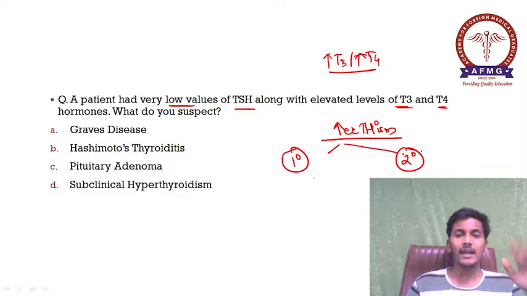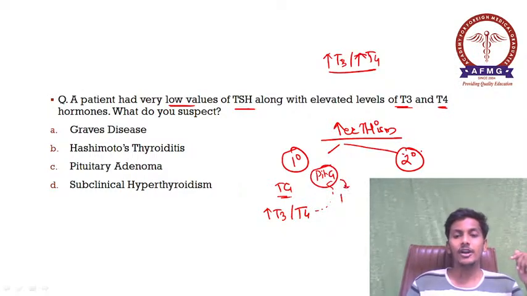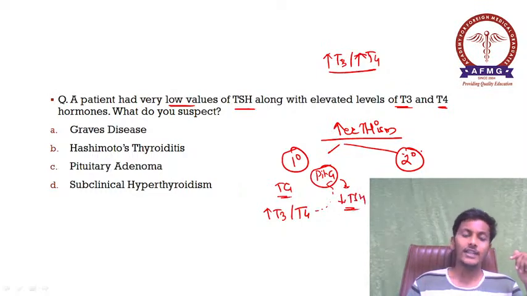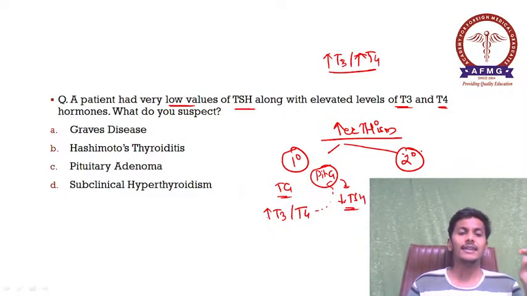So what does primary mean? If there is pathology in the thyroid gland itself. If there is pathology in the thyroid gland, then what happens? There would be elevated levels of T3 and T4, and these elevated levels of T3 and T4 would then inhibit the pituitary gland and would decrease the level of TSH by feedback inhibition. So this is what is our case. So this is a characteristic case of primary hyperthyroidism.